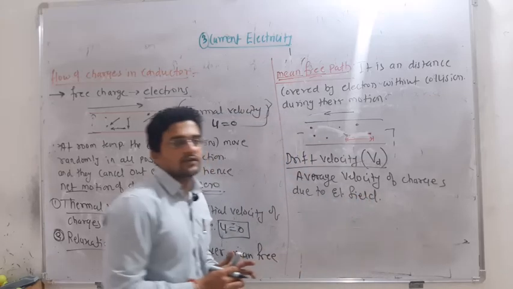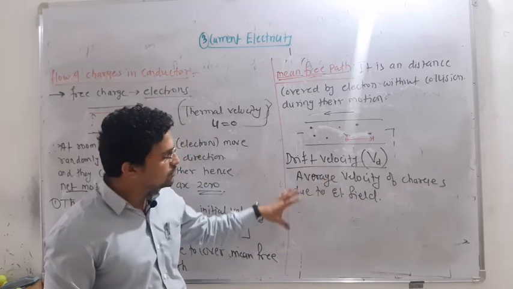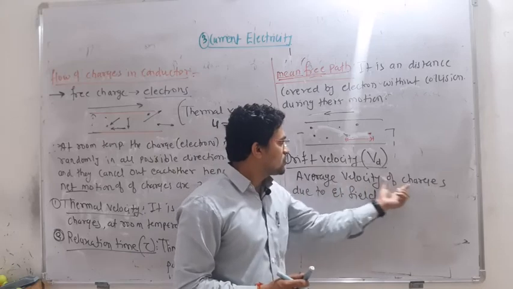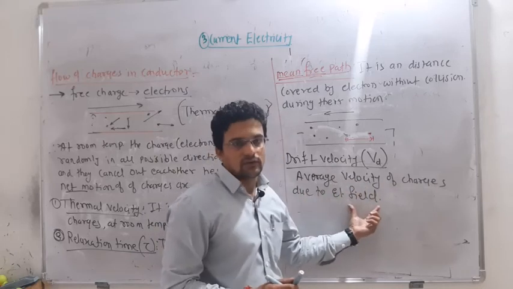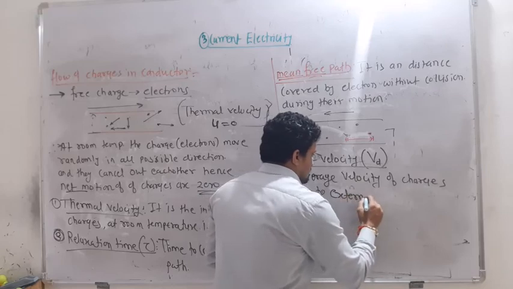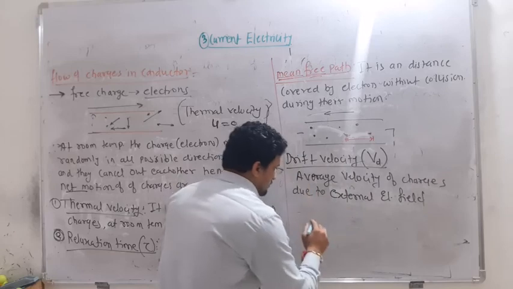In the notes there are some other definitions, but they are related to the same thing, so don't get confused. It is nothing but the average velocity of the charges due to the external electric field. I will explain here.